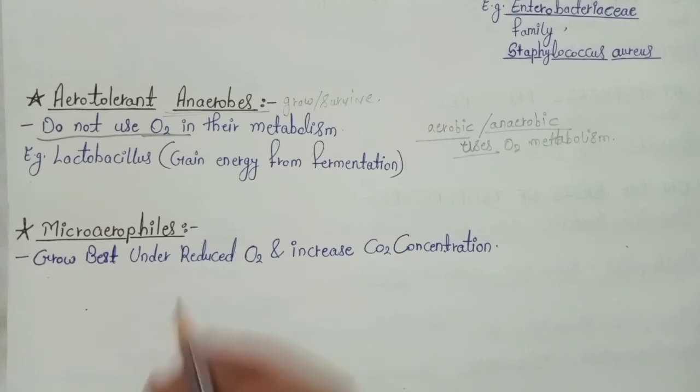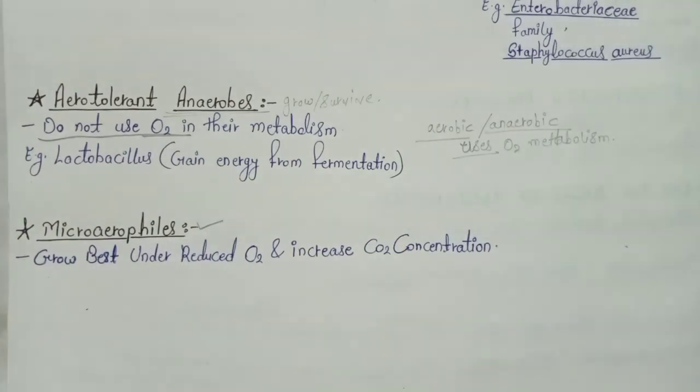Another type is the microaerophilic bacteria. What is the meaning of microaerophilic bacteria? Microaerophilic bacteria grow best under reduced oxygen concentration and increased CO2 concentration.